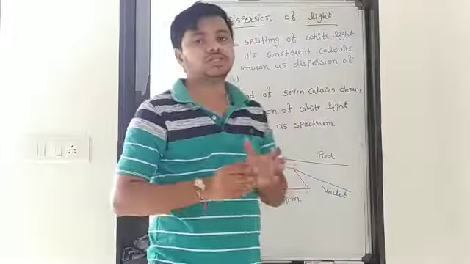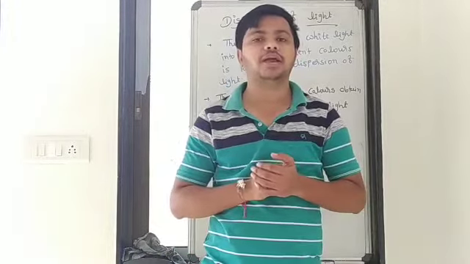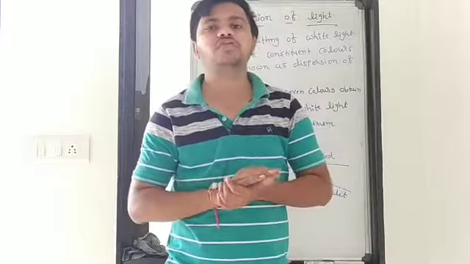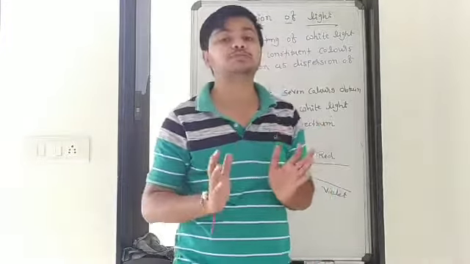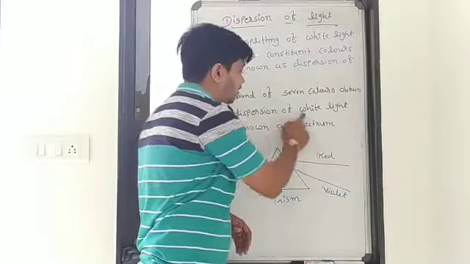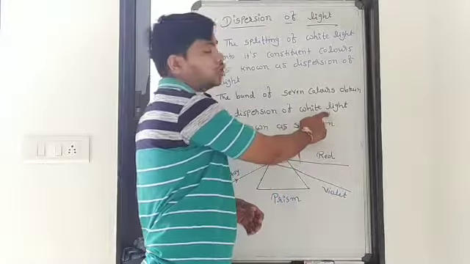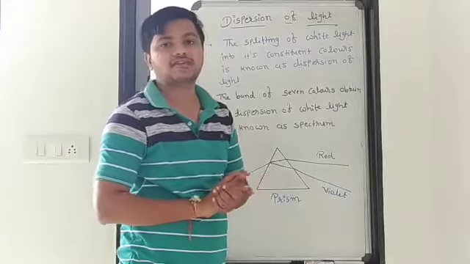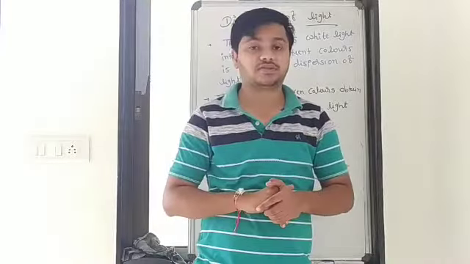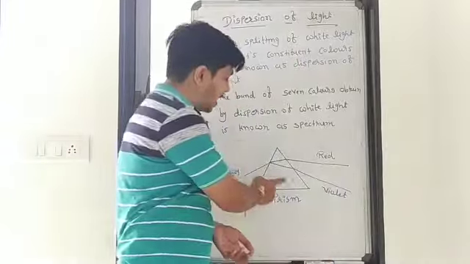So the questions what is spectrum, and explain the dispersion of light by a glass prism, can come in your exam for 3 marks, right? If the question is, what is spectrum, then you have to write this definition. But before writing the definition of spectrum, you have to define the dispersion of white light. So first of all, we write the definition of dispersion of light, then the definition of spectrum, and then explain how the dispersion occurs in a glass prism.